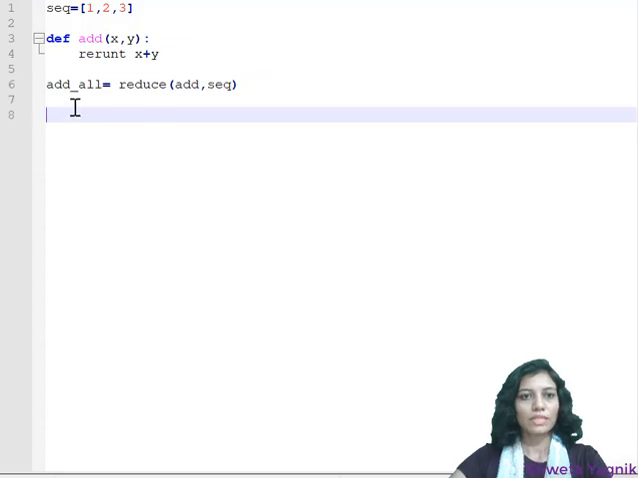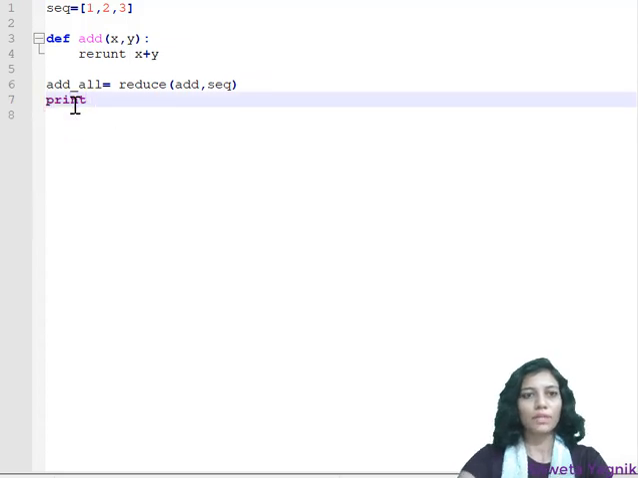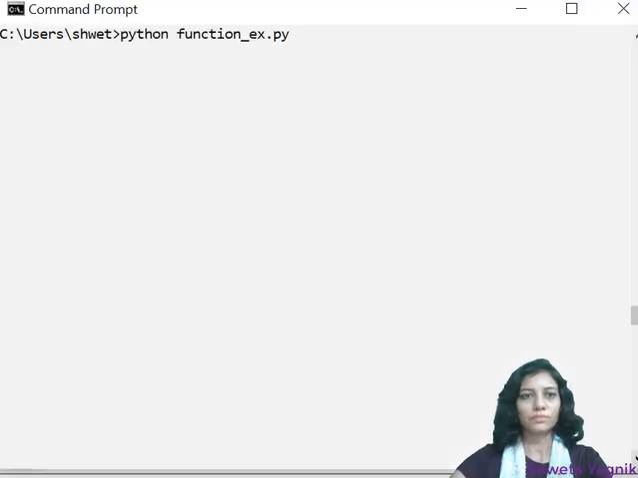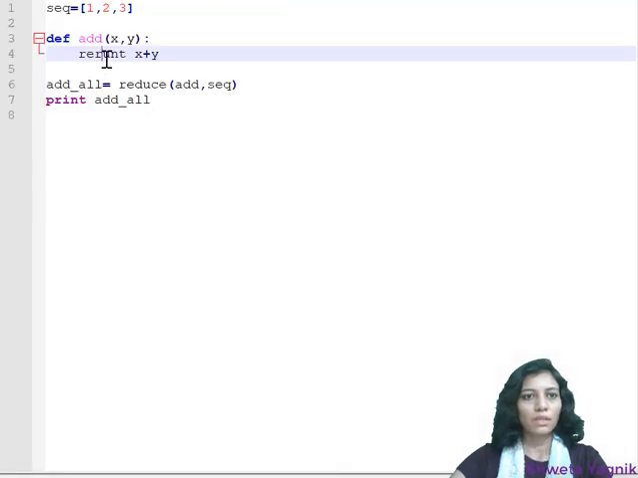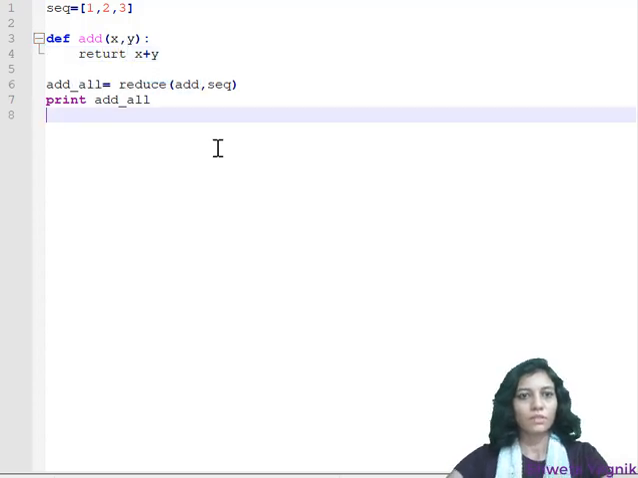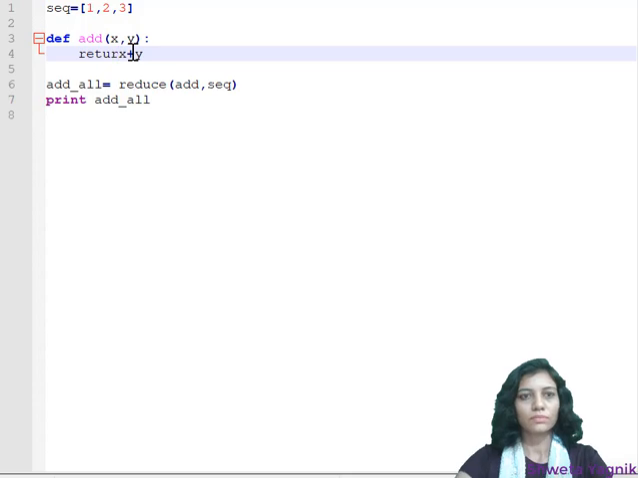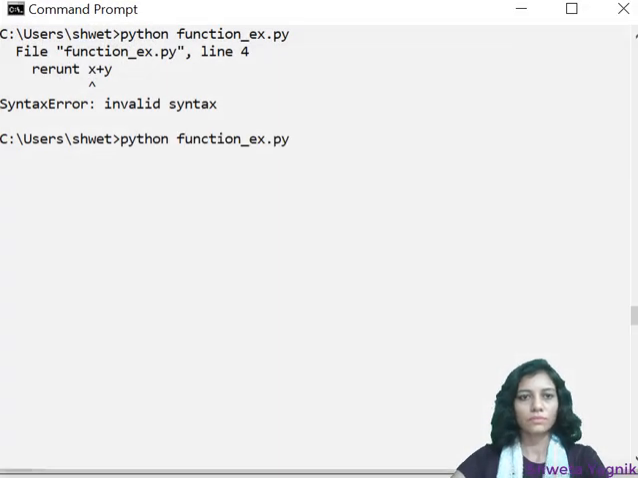So let's execute the code and print the result add all. Okay, here I have again made a spelling mistake. I'm going to correct it. So that's it. Yes, the answer is 6.